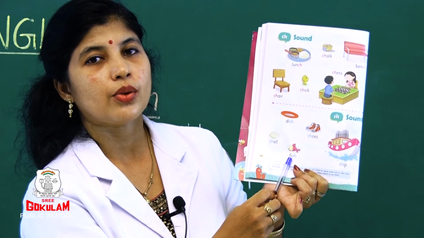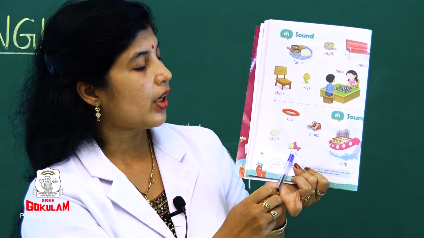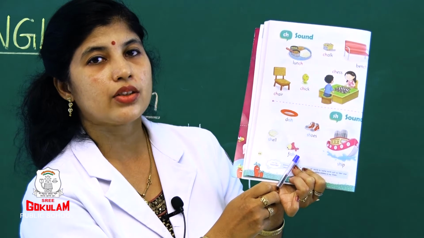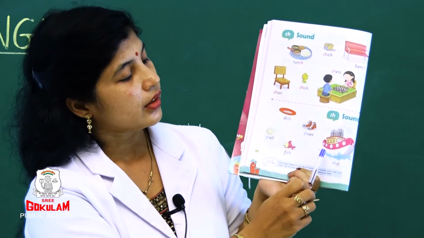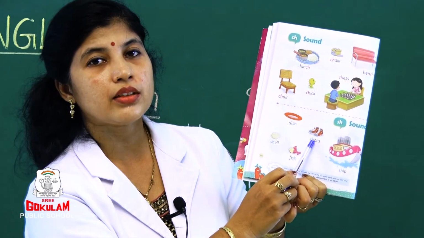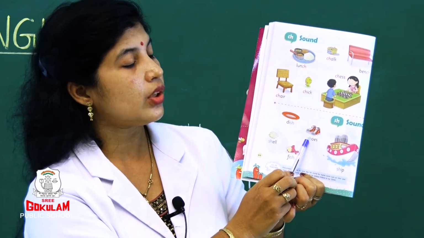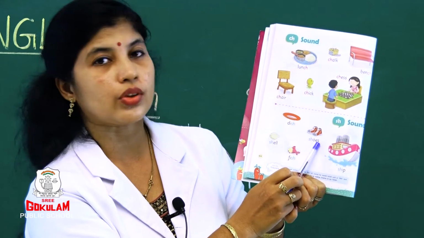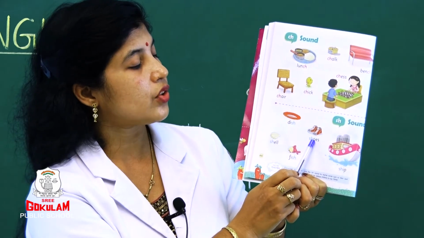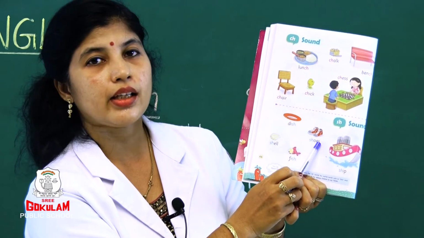Next one, what is this? Fish. What is the spelling? F-I-S-H. Fish. Now see here, what is this? Shoes. Right? What is the sound? Sh. Shoes. S-H-O-E-S. Shoes.